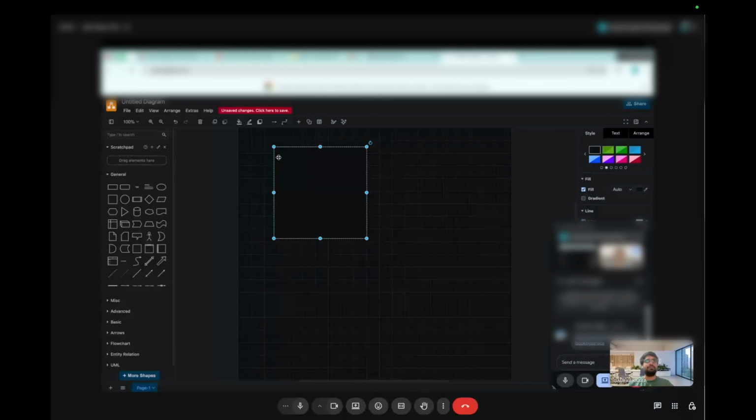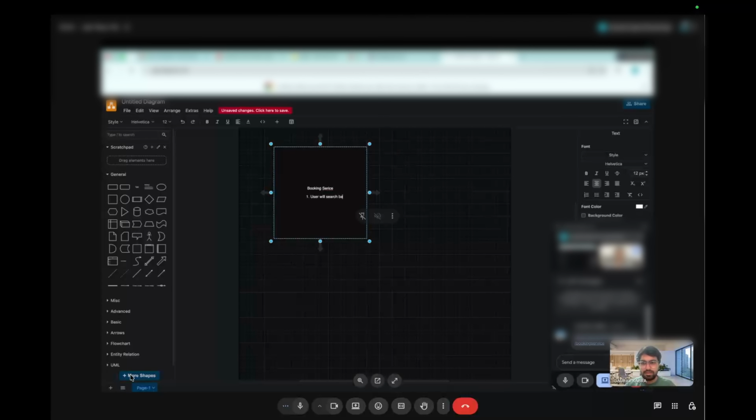So the user will search based on theater, right? Or we can show the theaters based on the location as well. Is it possible to increase the font size a bit? Okay, I'll do that.